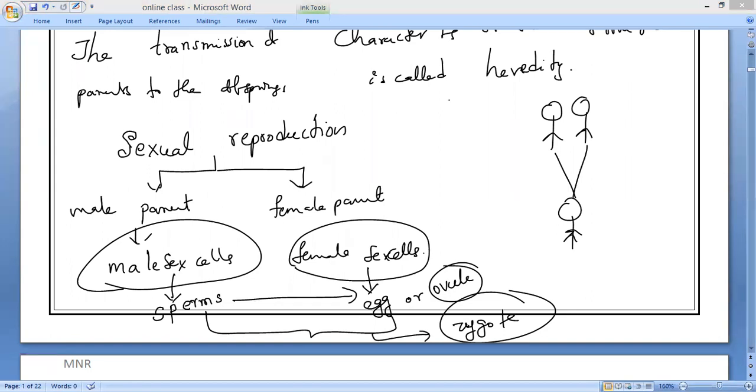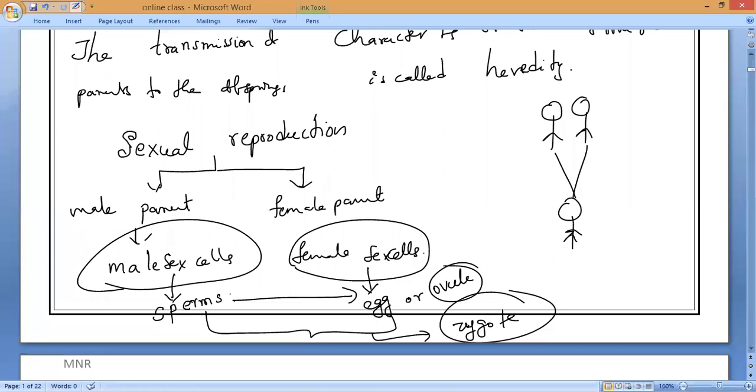Genes. I am asking, what are the words you are seeing on the screen? Who will carry all the heredity information? Who is involved in reproduction? That is what will carry it. Who is involved in the formation of a baby, the formation of offspring? Very good. Sex cells, or sex gametes.